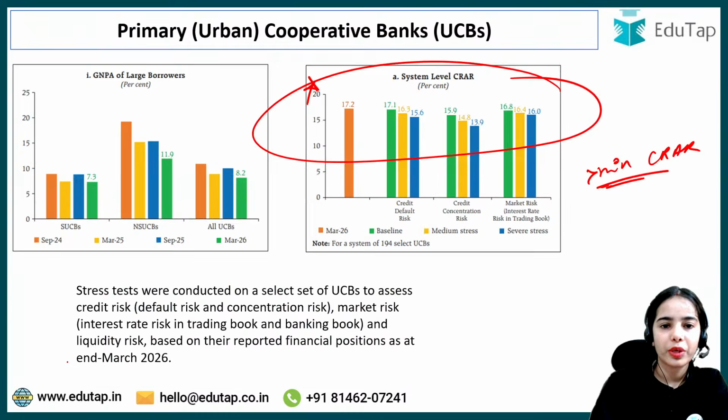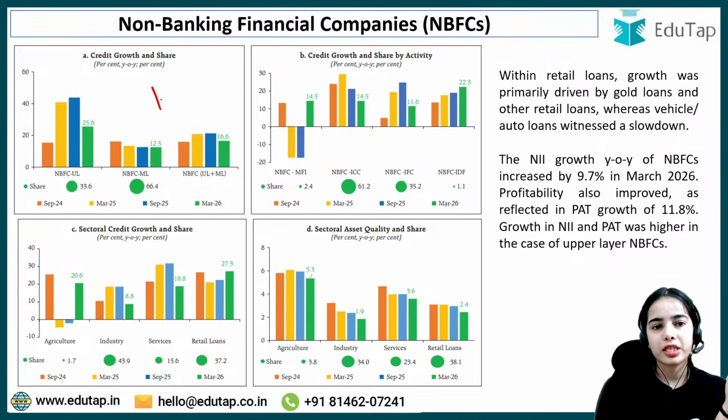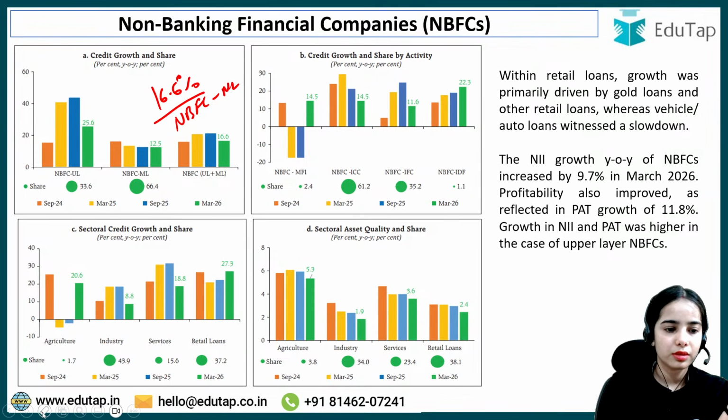So here, what you have to remember is the credit growth and share. Credit growth was 16.6%. The highest share of the credit is with the NBFC middle layer. Then credit growth 22.3, where the share is more important.